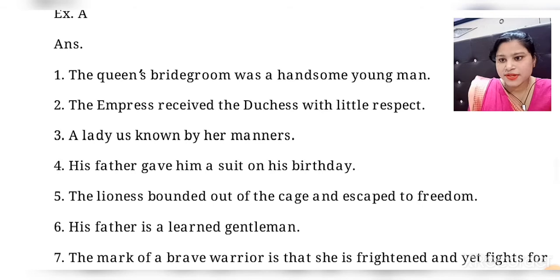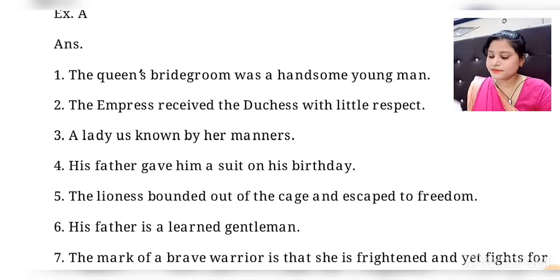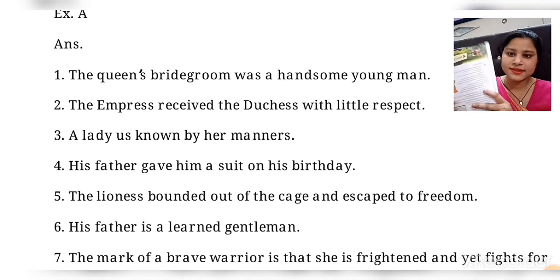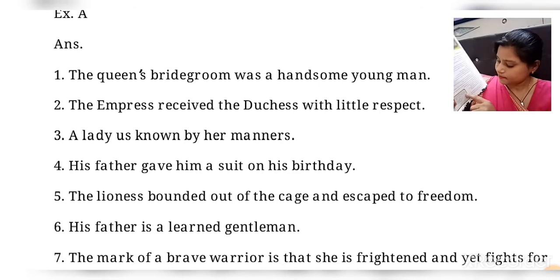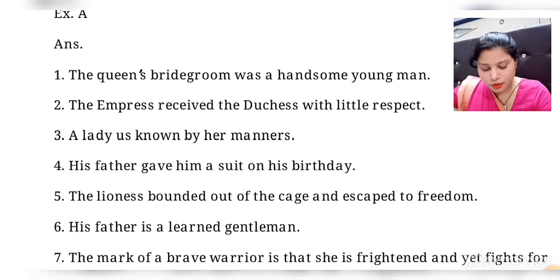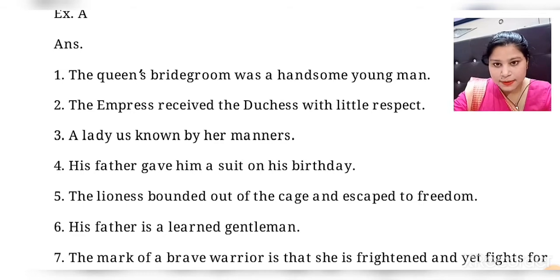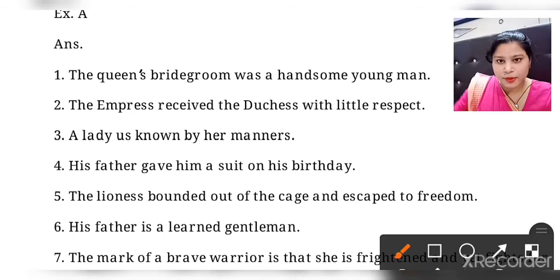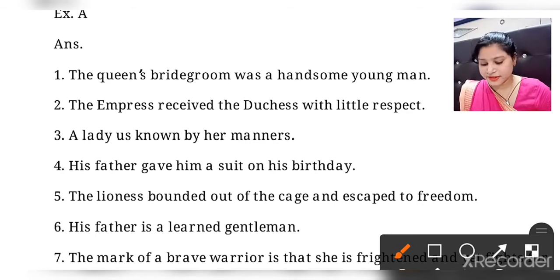In your first exercise, see, the first exercise is given in your book, page number 21. Because only the answers are given here for your explanation, I will read the exercise from your book and then explain with the help of these answers. Please open your book, page number 21. The first exercise says: change the gender of the nouns and pronouns in the following sentences. First one is, the king's bride was a beautiful young woman.